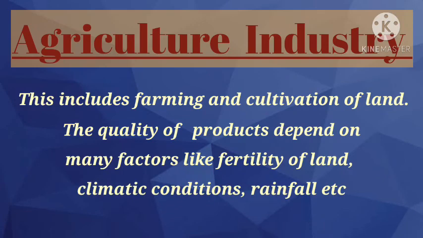The first one, agriculture industry. This includes farming and cultivation of land. The quality of products depends on many factors like fertility of land, climate conditions, rainfall, etc. Agriculture industry mainly depends upon nature. Nature is the main source for the agriculture industry. For example, a farmer is cultivating rice in the paddy fields, and directly these industries depend upon nature or the farmer's field.